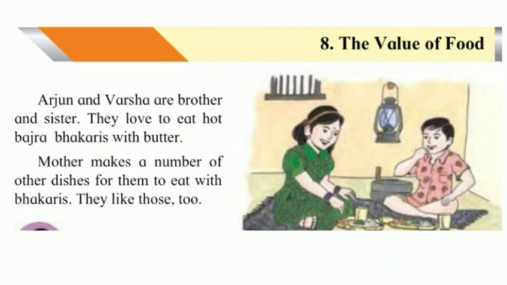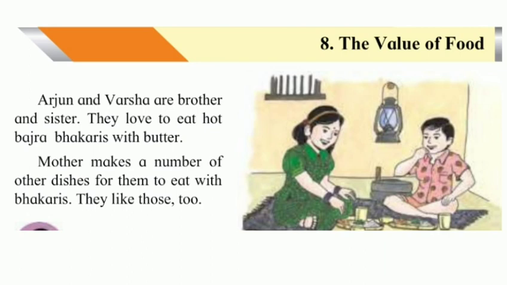Now students, let us begin with the 8th lesson, the value of food. See in this picture what we can see. Arjun and Varsha are brother and sister. They love to eat hot bajra bhakris with butter. Mother makes a number of other dishes for them to eat with bhakris. They like those too. But students, can you tell what those dishes could be that mother makes to go with bhakris? What are those dishes made from?